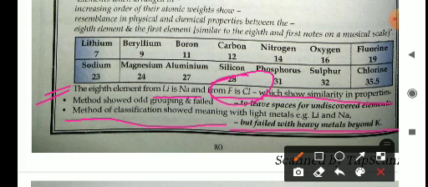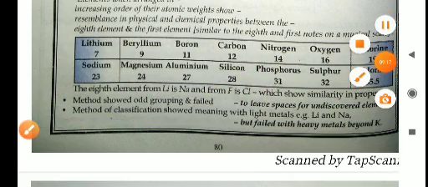So these are two drawbacks due to which this law also fails.